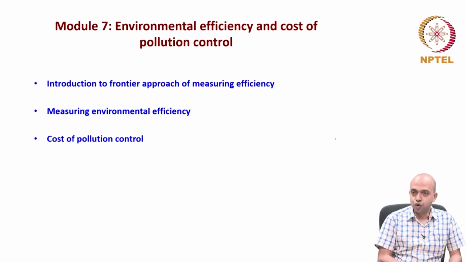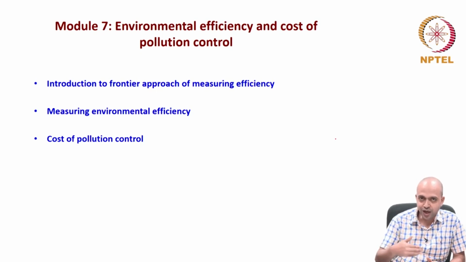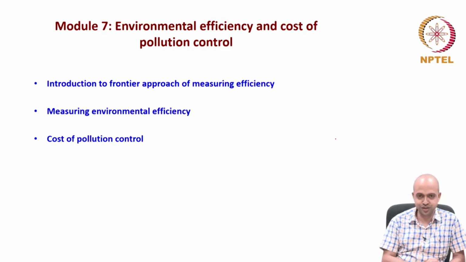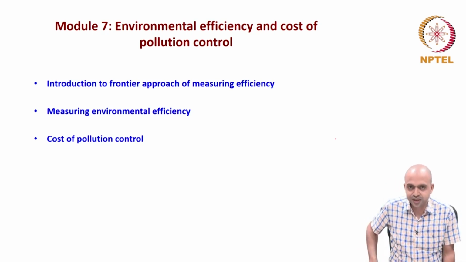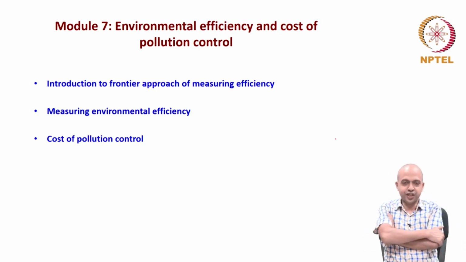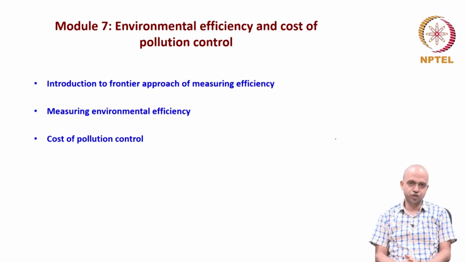Then in module 7, what we said, that once a regulation is imposed, that may hamper the performance of the productive units. Then a natural question comes to our mind, then how do we actually measure their performance? And one such way is environmental efficiency. That means we assume that once regulation is imposed, that may enhance the environmental efficiency of the productive